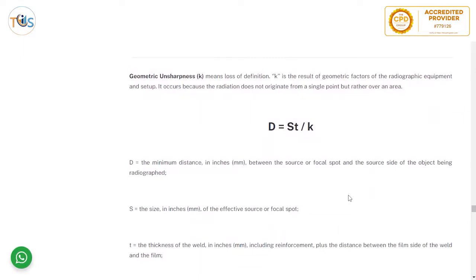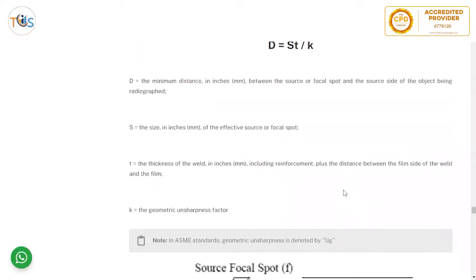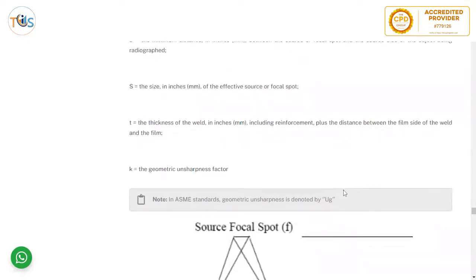K is the result of geometric factors of radiographic equipment and setup. It occurs because the radiation does not originate from a single point but rather over an area. So D is the minimum distance in inches between the source or focal point and the source side of the object being radiographed. S is the size of the focal spot. T is the thickness of the weld, including reinforcements, plus the distance between the film side of the weld and the film. K is the geometric unsharpness factor.